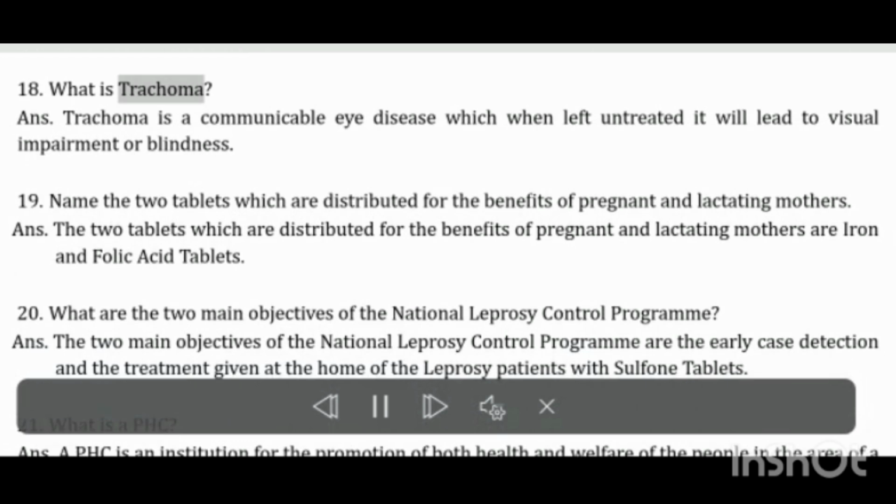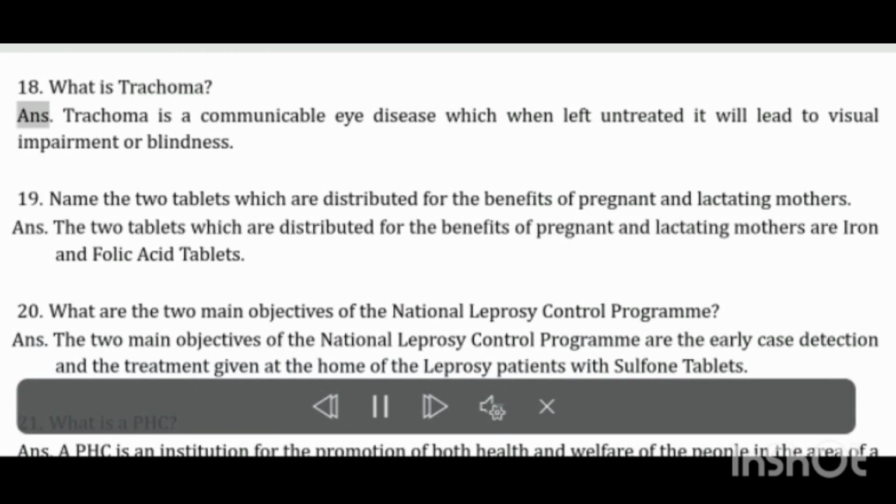What is trachoma? Trachoma is a communicable eye disease which when left untreated will lead to visual impairment or blindness. Name the 2 tablets which are distributed for the benefit of pregnant and lactating mothers. The 2 tablets are iron and folic acid tablets.